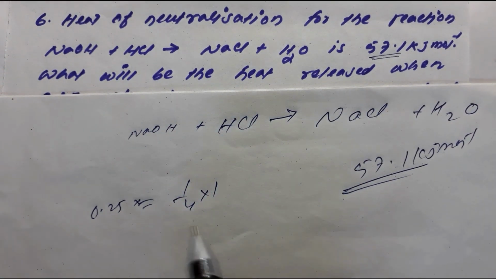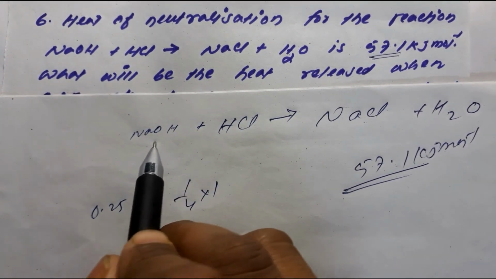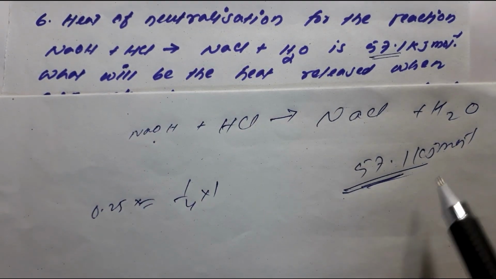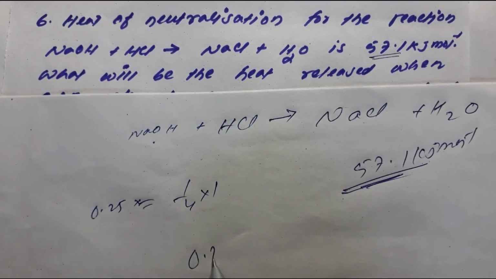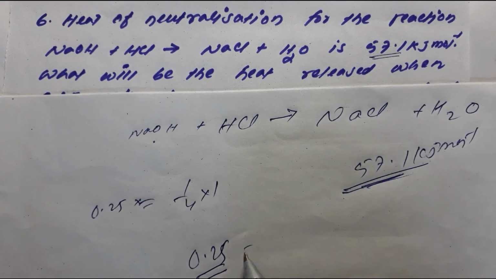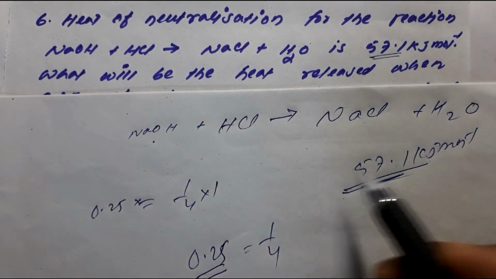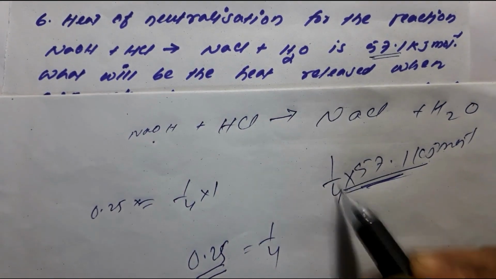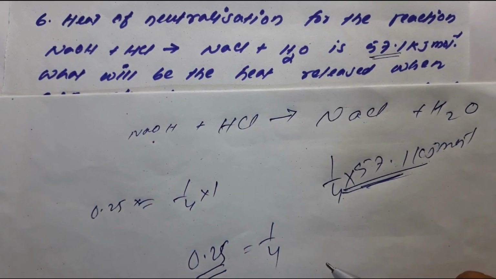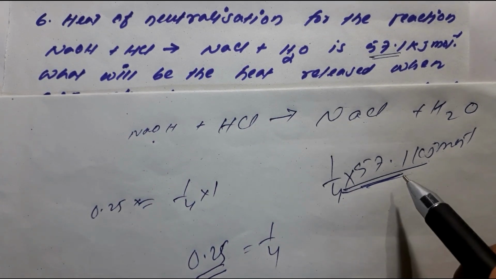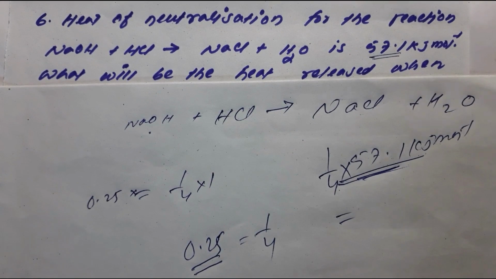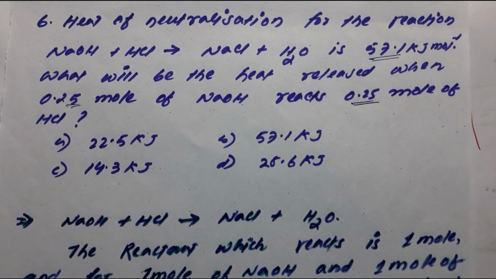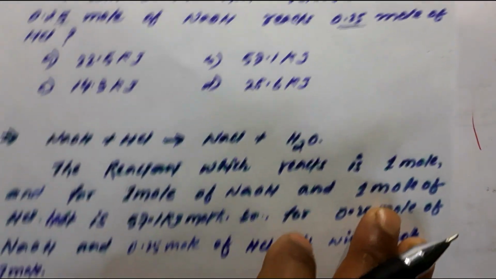So now, if for 1 mole it is 57.1 kilojoule, then for 0.25 mole, or 1 by 4 mole, what is it? You just multiply this 57.1 by 1 by 4, isn't it? It will be 1 by 4th of that particular value. So whatever the value comes out, that will be the answer, right? It's a very simple one. So here I have written these things. Okay, you try to go through this.